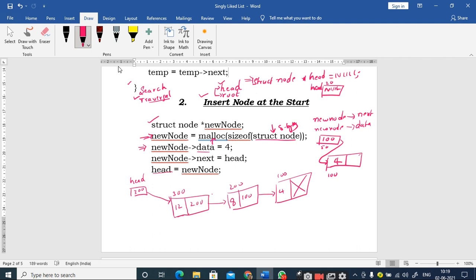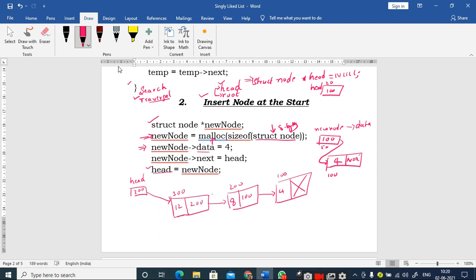Right. So now, since this is the first node, what you have to do is you can directly place it as new node of next is equal to null. Therefore this will be placed as null. Now what I should do after creating the first node, I have to make this first node such that the base address of the first node is stored inside the head. So for that I am making use of this notation, head is equal to new node. Therefore this null value will be overwritten and it stores the value that is present inside the new node, which is 100.